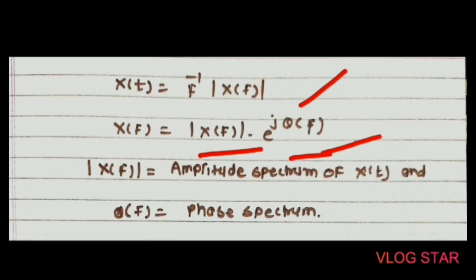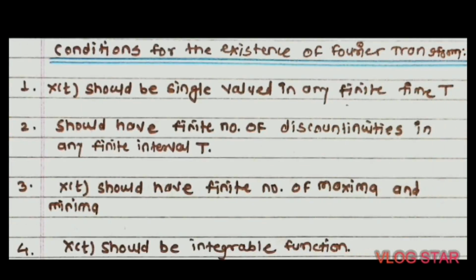The amplitude spectrum is a graph of amplitude versus frequency, whereas the phase spectrum is a graph of phase angle versus frequency.